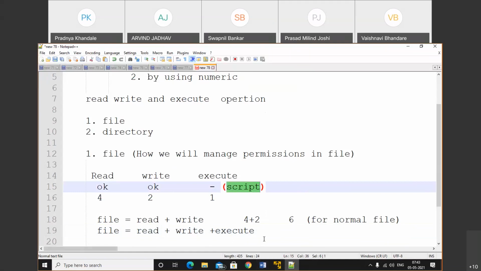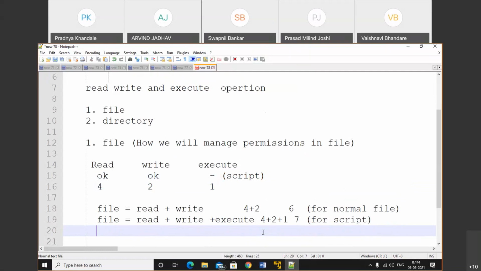Similarly, we'll calculate the things. Read is 4, write is 2, and execute is 1. That means we have a maximum of 7 permission for a script. Make a note of that. So why do we calculate this?